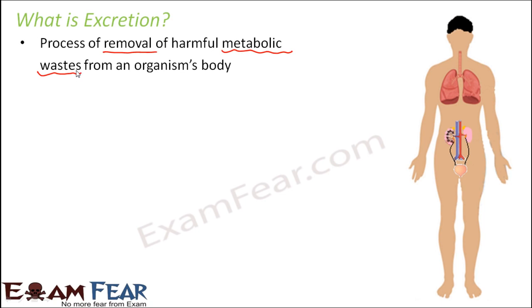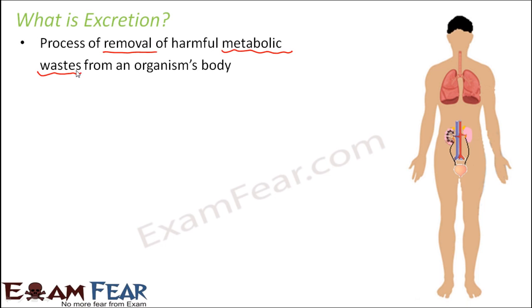Now the question is, from where do the waste products come inside our body? Those waste products are formed as a result of the metabolic processes taking place inside our body. Because inside the body there are so many different processes taking place, for example, the digestive system, the circulatory system. So many different processes are there.